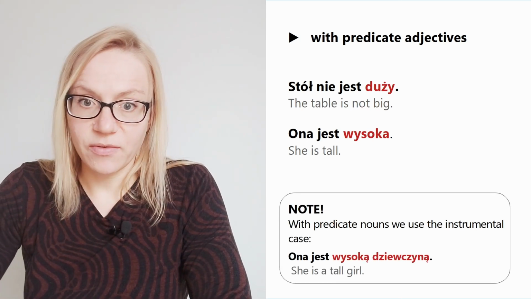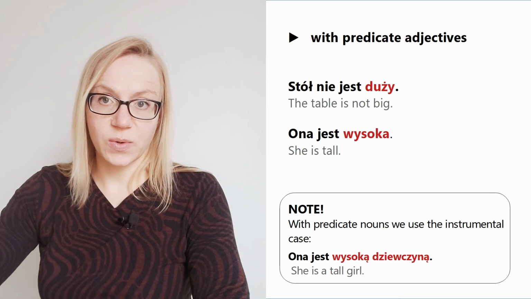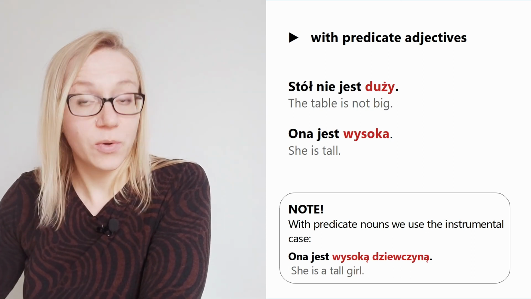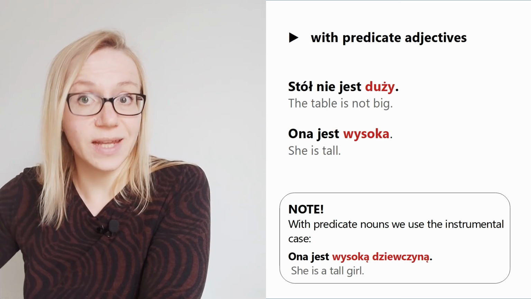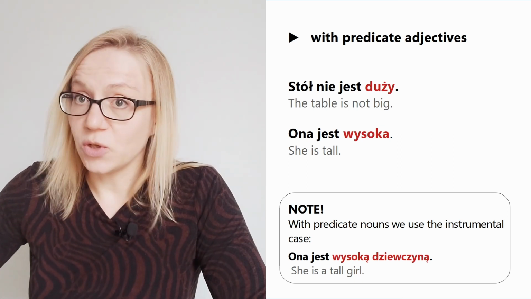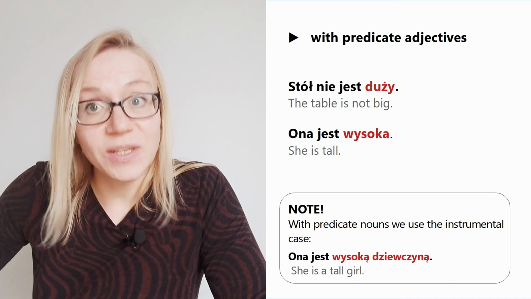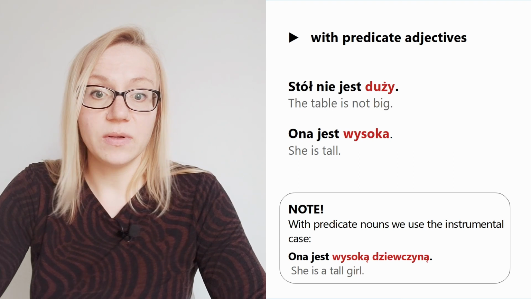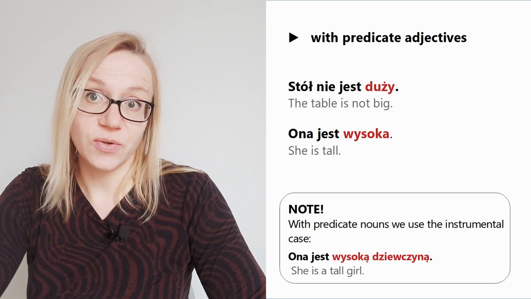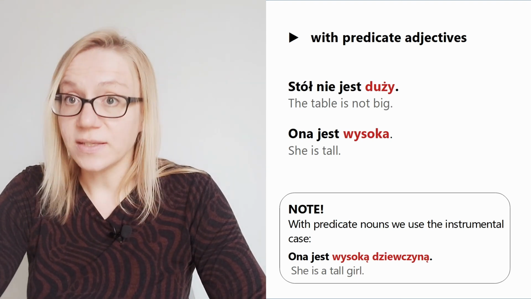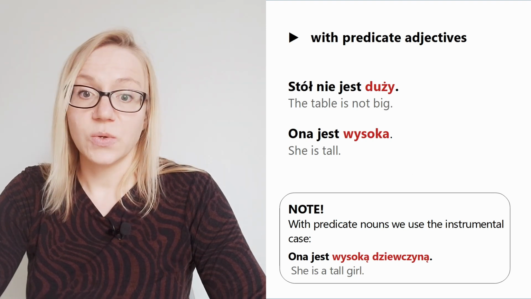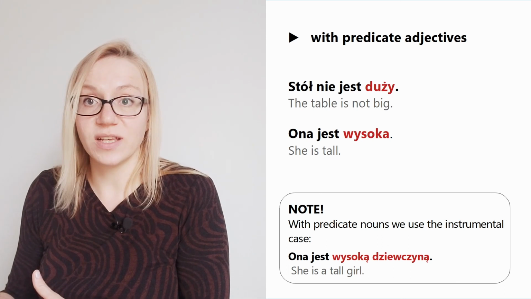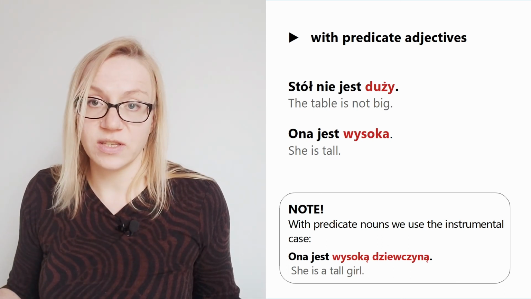However, when we have predicate nouns, so after the to be verb there is a noun or a combination of adjective and noun, then we don't use the nominative case. Then we use the instrumental case. For example, ona jest wysoką dziewczyną. Here we have wysoką dziewczyną. We don't say wysoka dziewczyna.